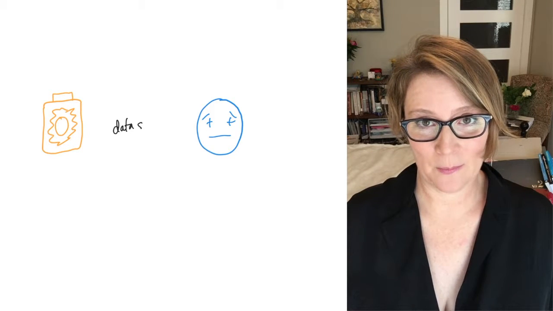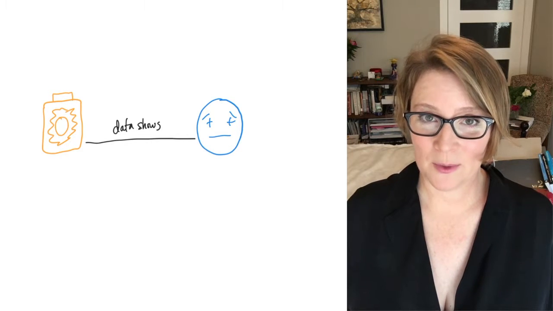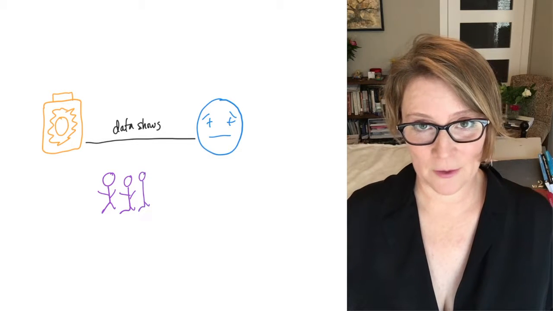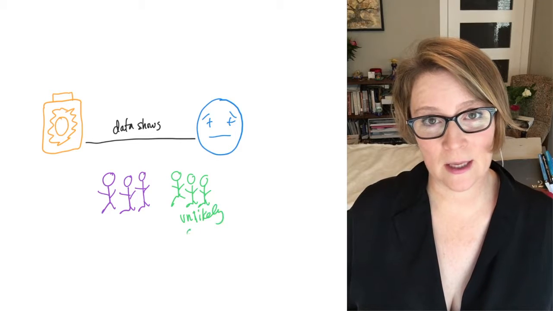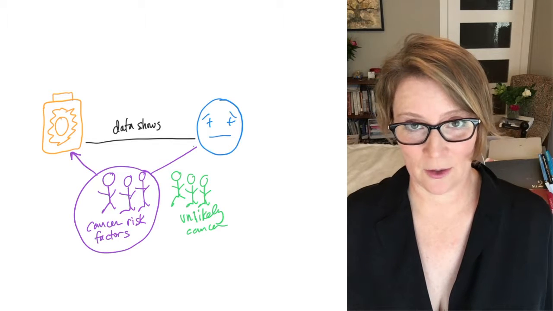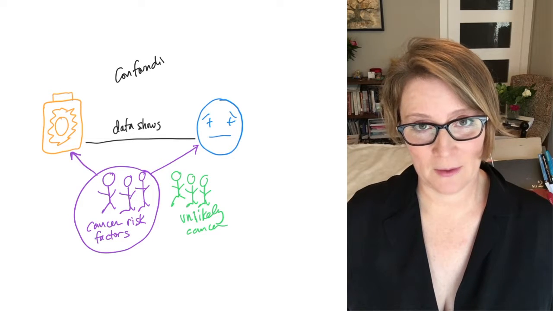Let's say our observational data shows a definite relationship between sunscreen and cancer. It is possible, therefore, that sunscreen use is causing cancer. Our data does show that there is a relationship between sunscreen and cancer. However, there are many different explanations for why this relationship might exist. It is possible that the people who have risk factors for cancer are more likely to use sunscreen, and that this is what's creating the relationship between sunscreen and cancer. This is called a confounding variable. So the relationship status here is confounding variable.